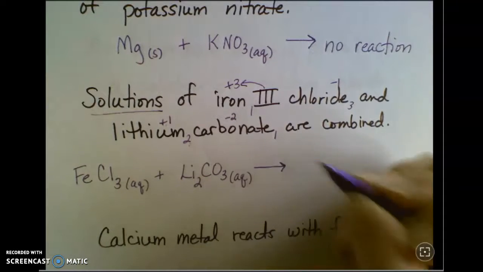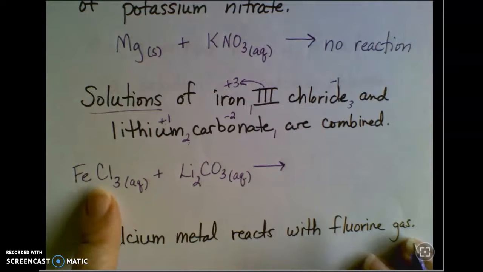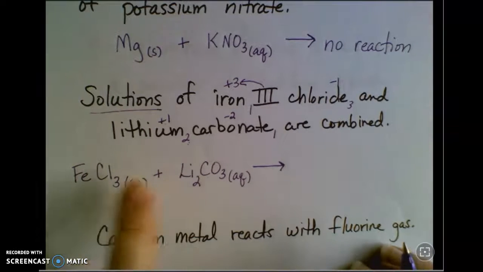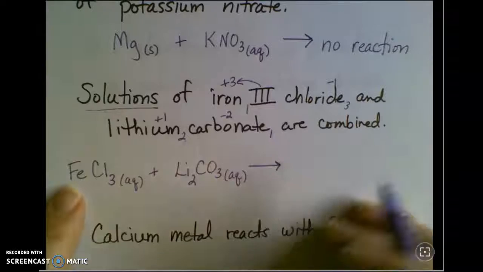In looking at my reactants here, I've got 2 compounds that are made of metal and a negative ion, non-metal in this case, but a polyatomic here. And so it looks to me like that's a double replacement reaction. So I'm going to just switch partners. So iron is going to go with carbonate.